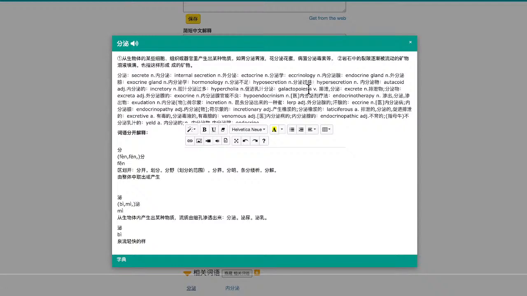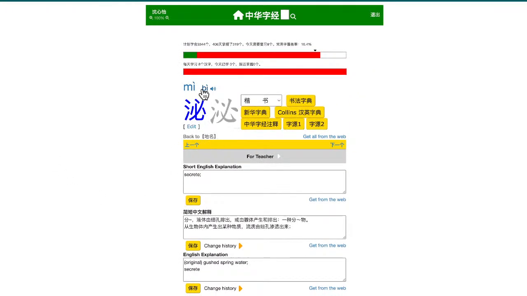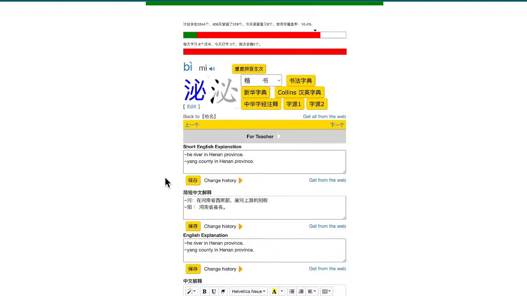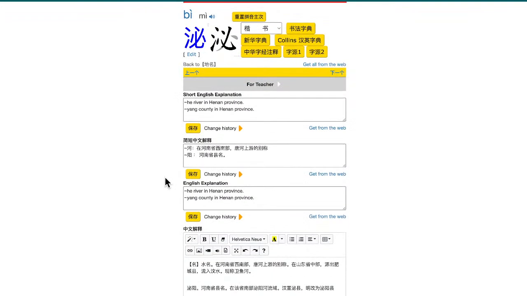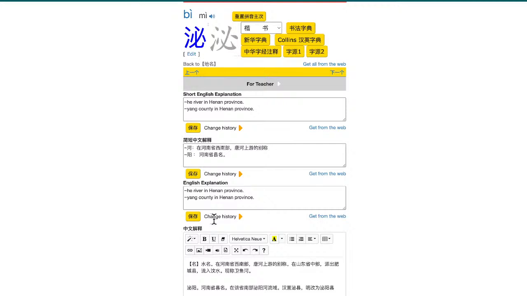内分泌. Okay, and so that's 秘. Now this character has a second pronunciation called 必. When you pronounce it as 必, that's used in naming places. Okay, 有碧河 in Henan province, and 碧阳县, Biyang County, is in Henan province. So if it's used in a name for a place or river, you need to pronounce it 碧, not mi.